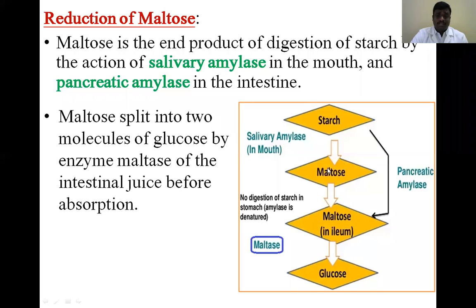Finally, maltose is broken down to two glucose molecules. In our body, for the digestion of maltose, another enzyme called maltase is required. So this is the process of digestion.